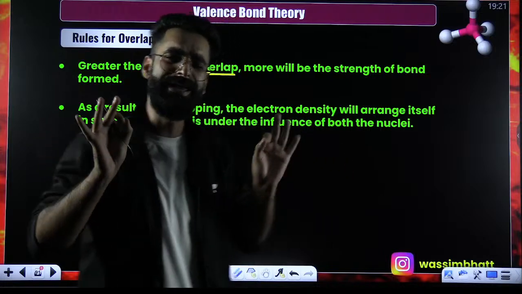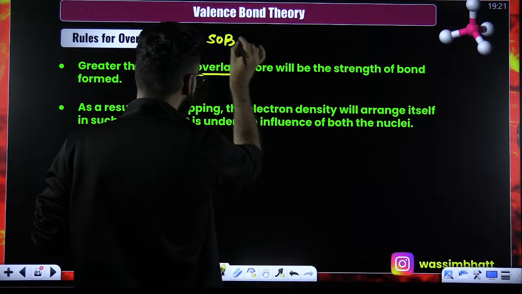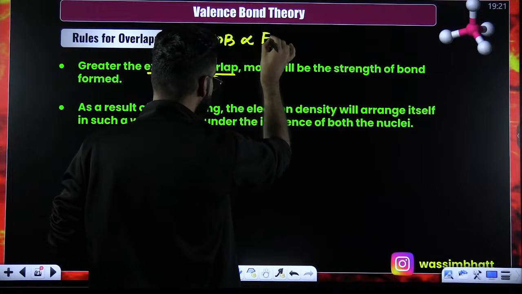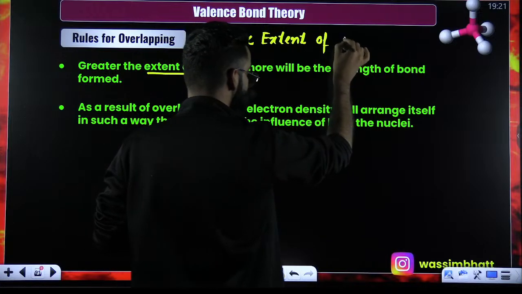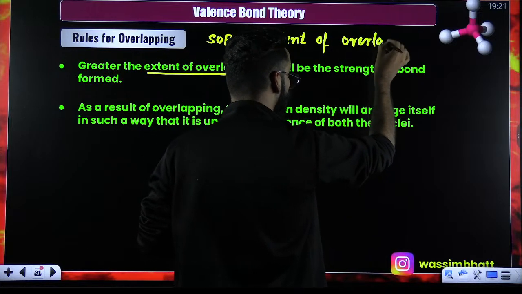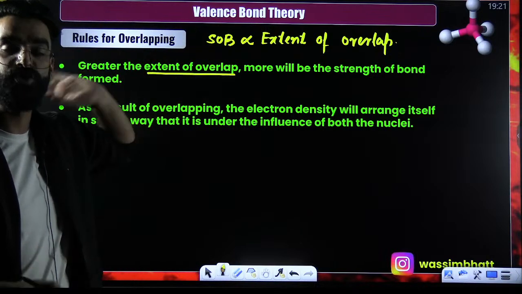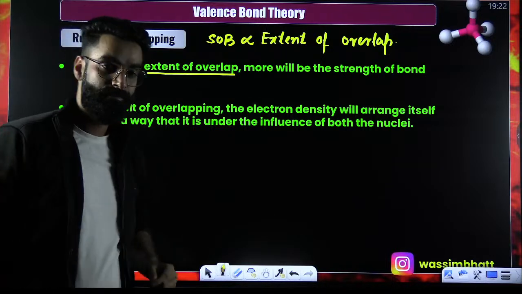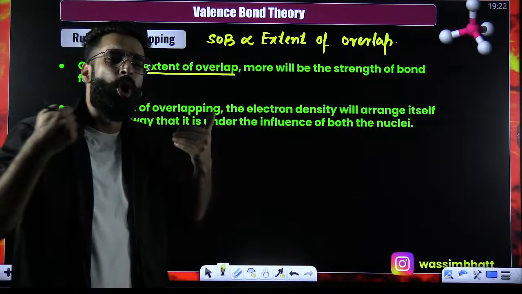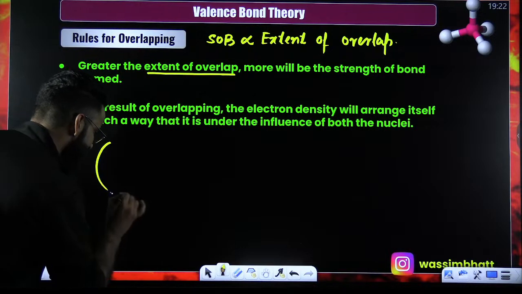In short, strength of the bond is directly proportional to extent of overlap. The more the overlapping between the atomic orbitals, the stronger the covalent bond formed. That is number 1.